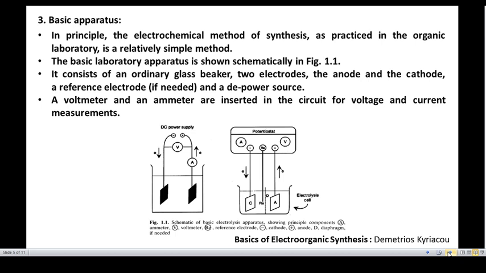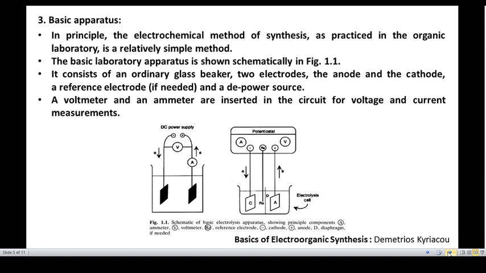In our previous class we discussed the apparatus used in electrosynthesis. Once again we shall recall the basic apparatus. In principle, the electrochemical method of synthesis practiced in the organic laboratory is relatively simple. The basic laboratory apparatus consists of only an ordinary glass beaker, two electrodes, anode and cathode, a reference electrode and a DC power source. That's all, so it is very simple to construct an electrochemical cell for synthetic purposes. A voltmeter or an ammeter is inserted in the external circuit for voltage and current measurements.